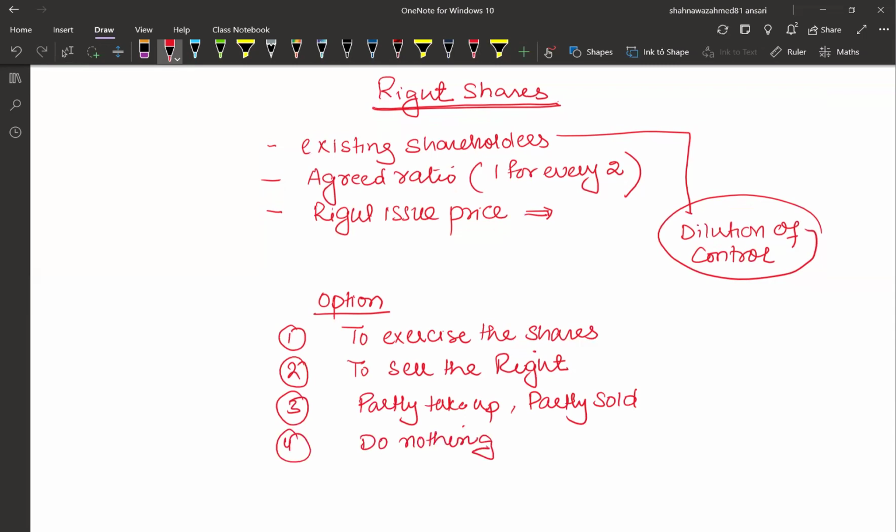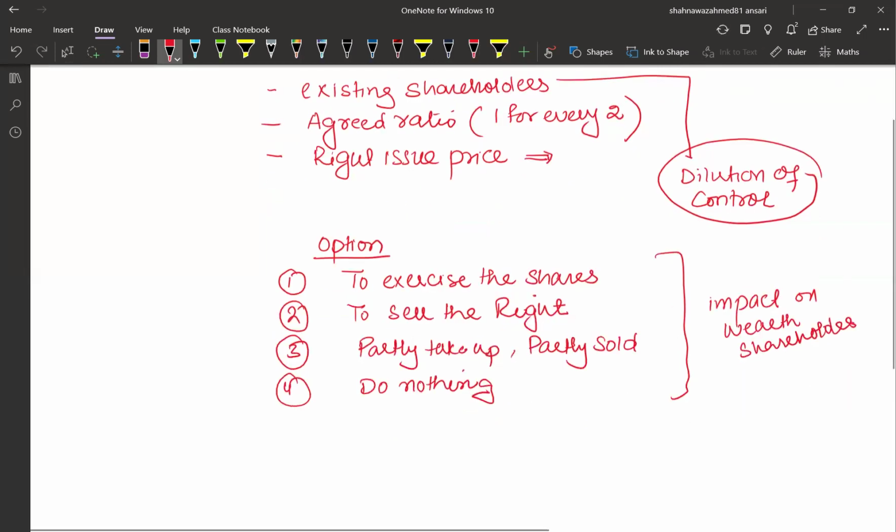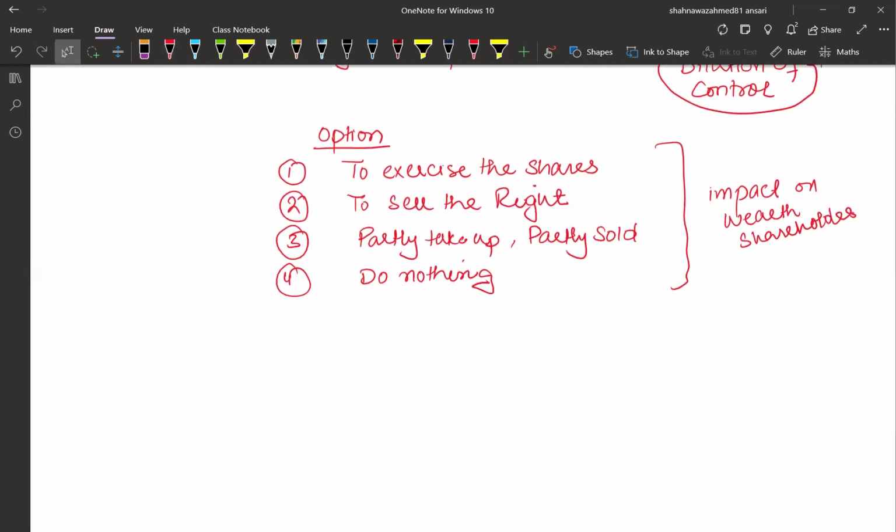So we have to evaluate, in each case, what would be the impact on the wealth of shareholders. But first of all, whenever a right has been given, we need to identify what would be the impact on the share price immediately after the rights issue. So first of all, let's discuss a few terminologies.